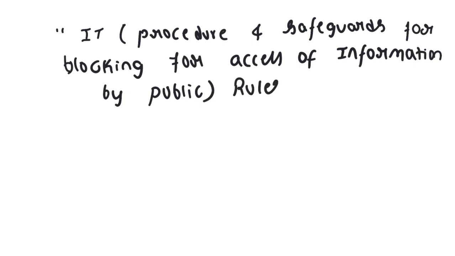Okay, new rules have come. These rules are enshrined in 2009. The Procedure and Safeguards for Blocking for Access of Information by Public Rules, 2009, say the government should come with some designated officer.